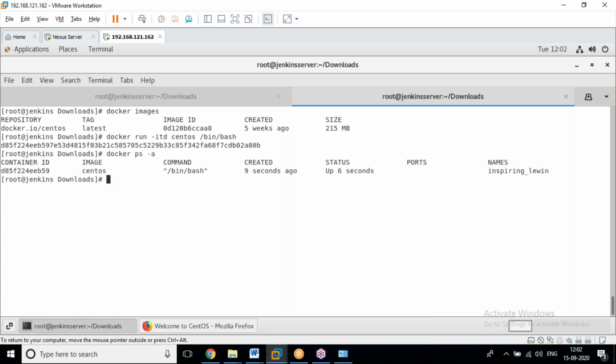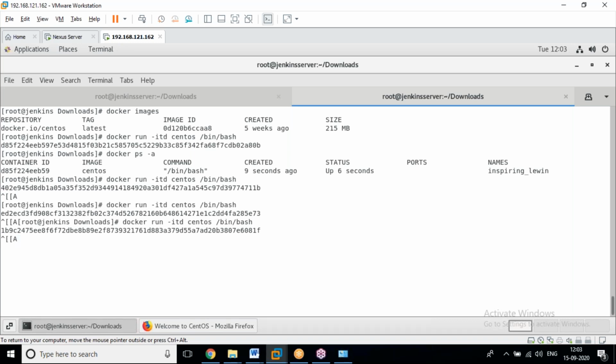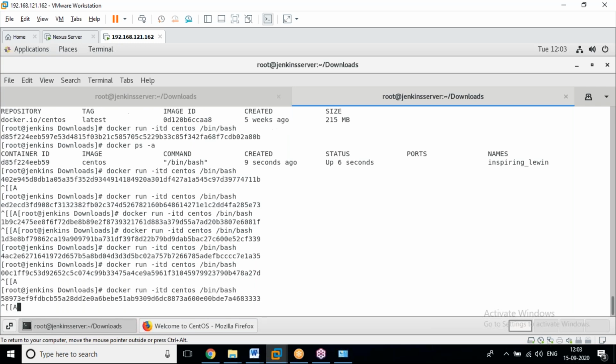If you run this again, you get 2 VMs, 3 VMs. It will take half a second for each VM creation.